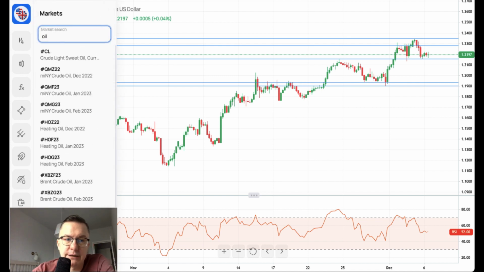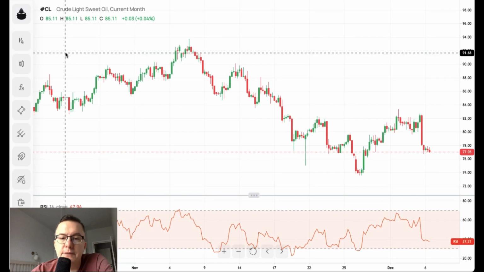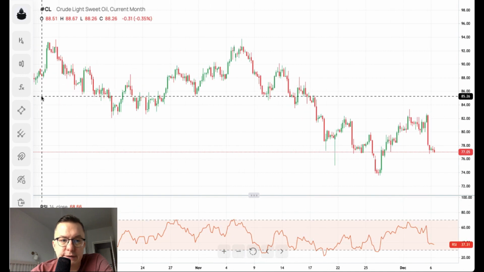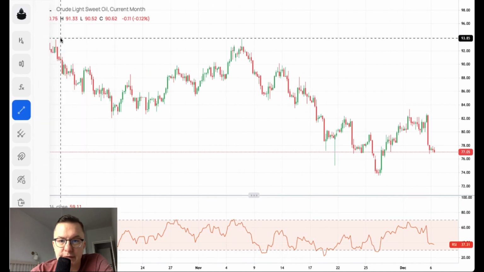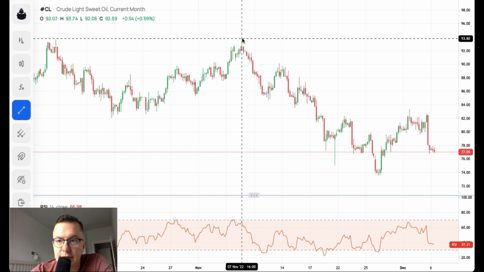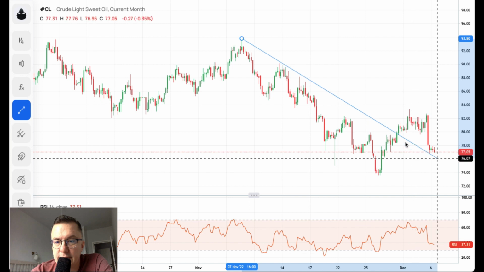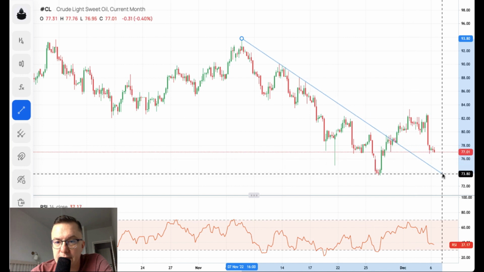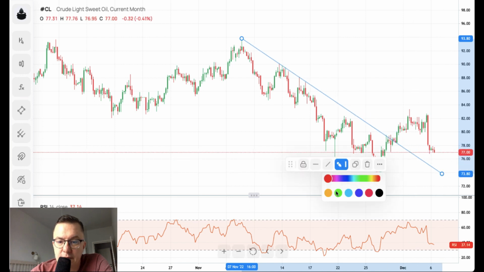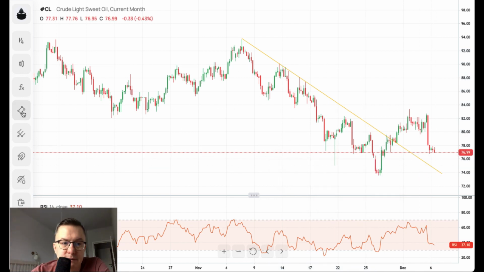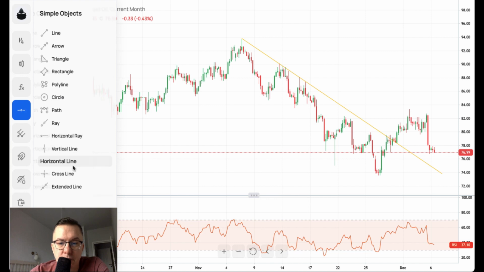And last but not least, let's take a look at the oil market, because we will have the API data scheduled for release later on. What we have here is a nice movement to the downside from these highs around 93.80. So we got this very nice trend line. It's been hit many times, and I think it will make a difference when it is violated from the downside, because it looks like the market is going down.